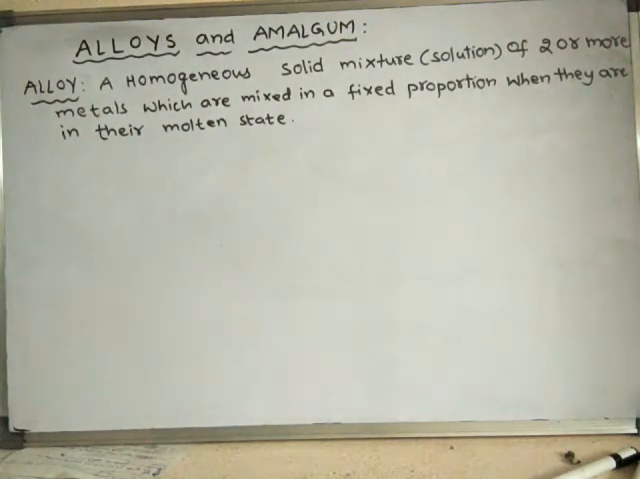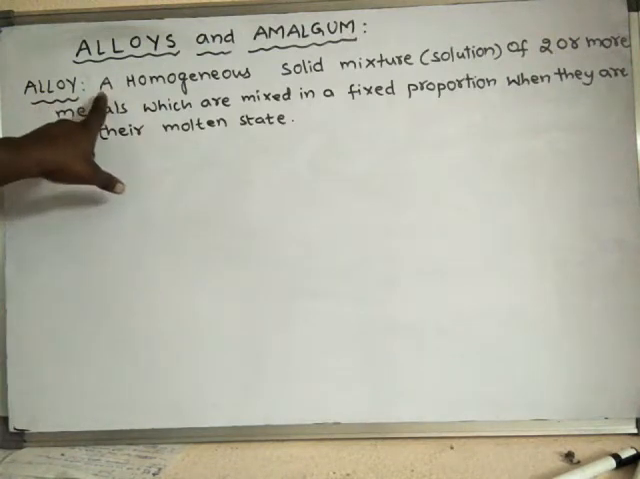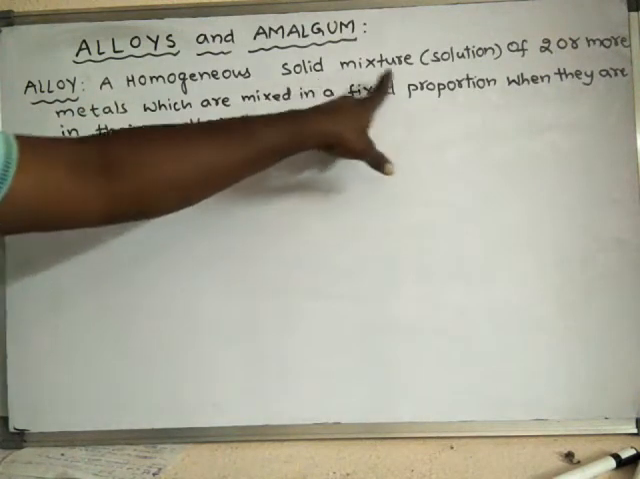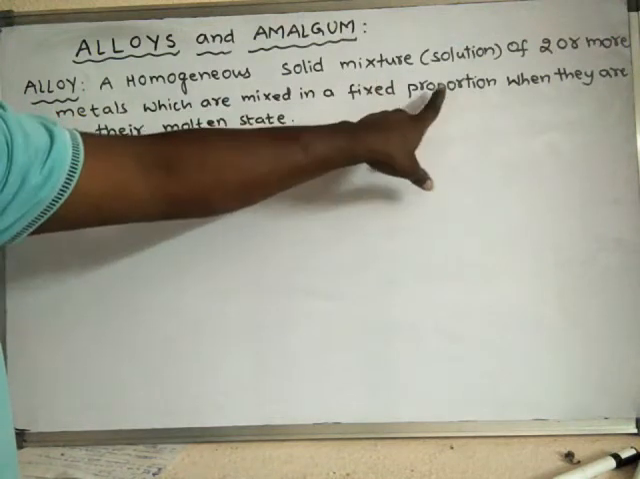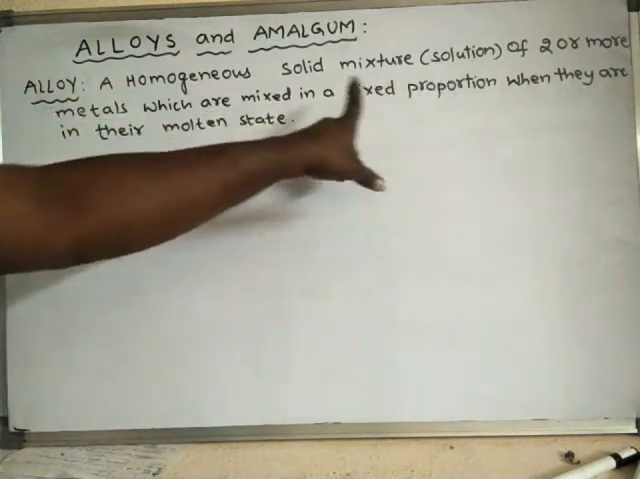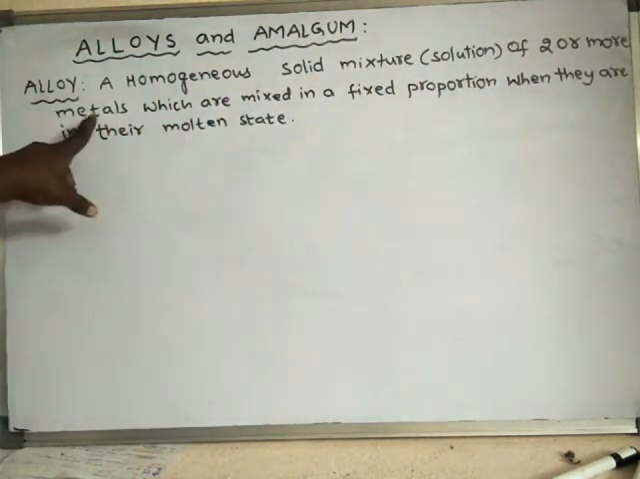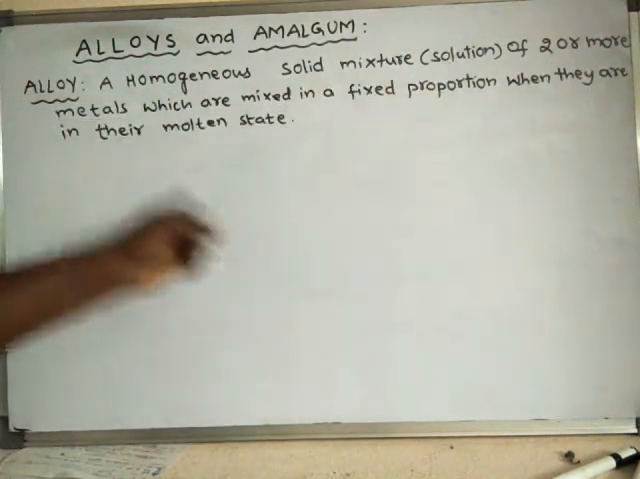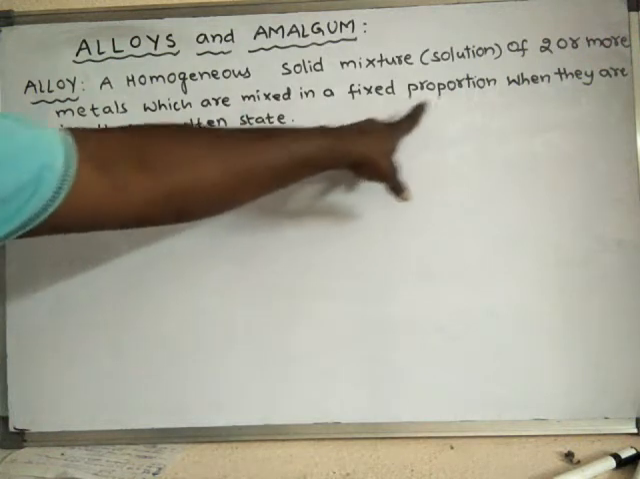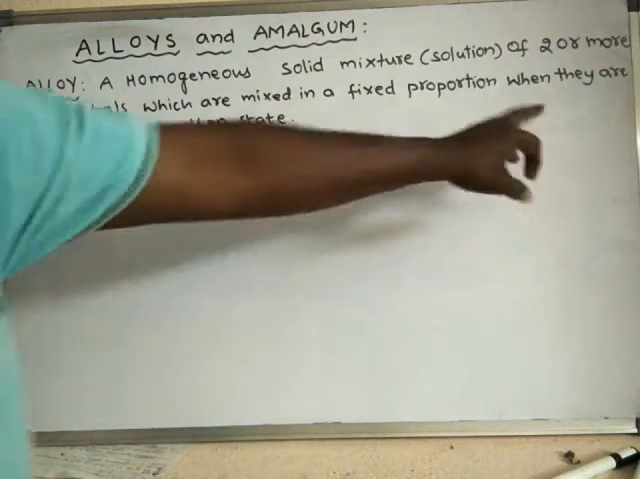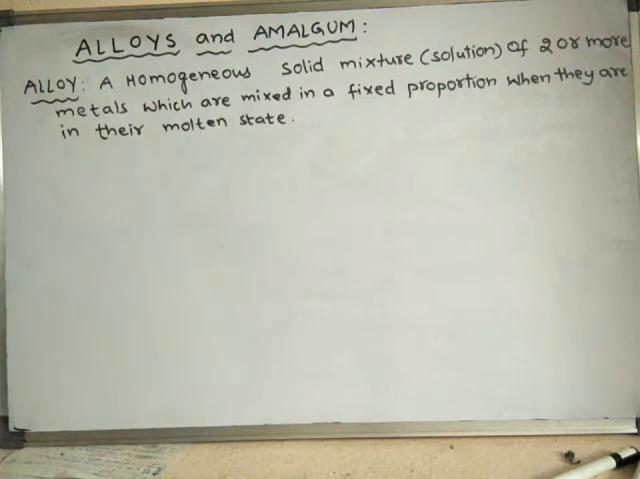Today we will learn about alloys and amalgam. What is an alloy? An alloy is nothing but a homogeneous solid mixture, or else it may be called a solution also. A homogeneous solid solution of two or more metals which are mixed in a fixed proportion when they are in their molten state.